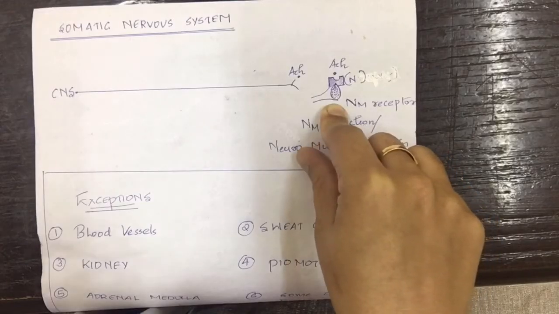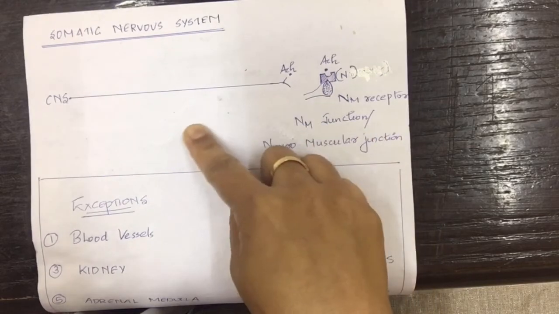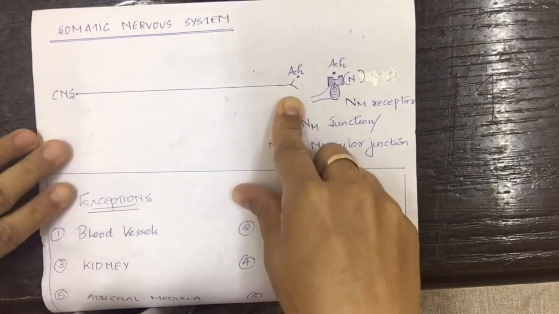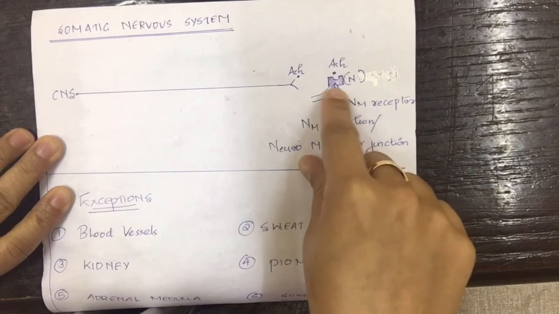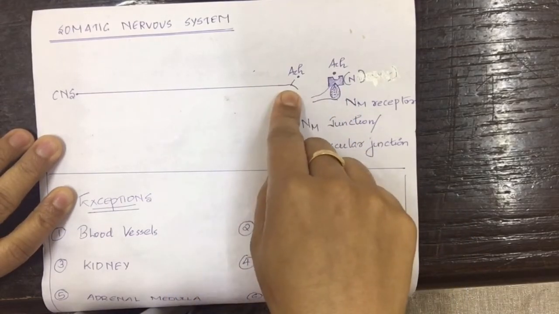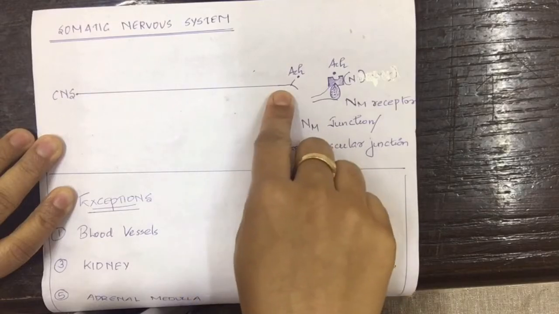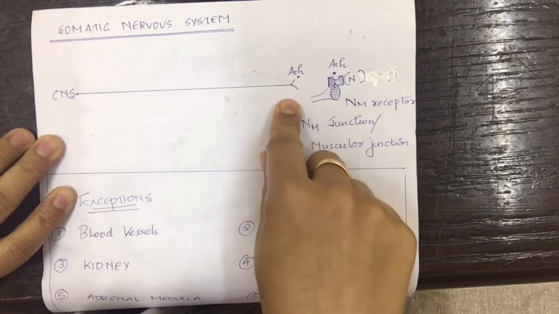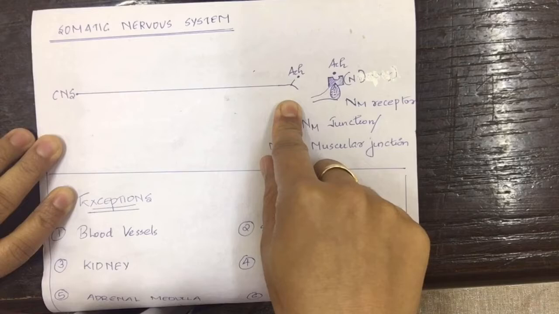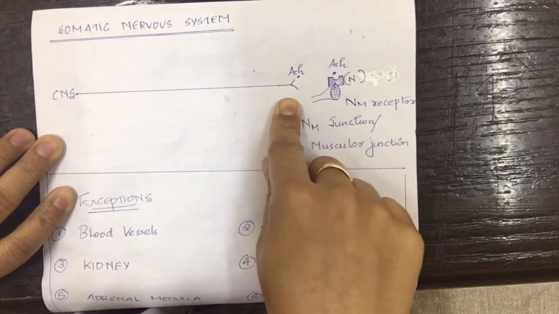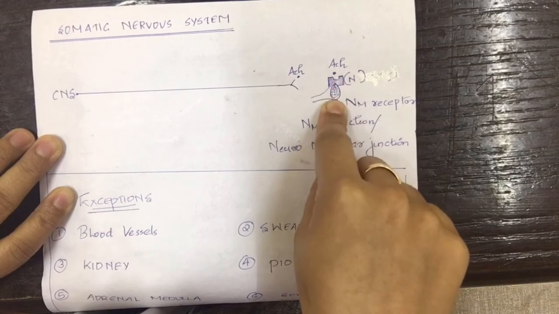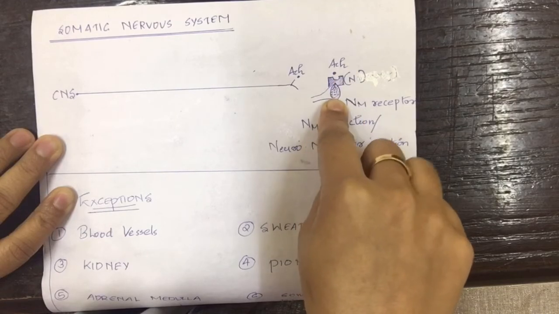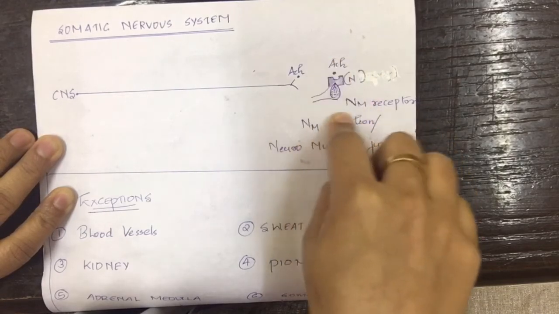In the somatic nervous system, the neurons extend from the central nervous system to our voluntary organ, that is skeletal muscle, through a single neuron chain. And in the nerve terminal, the neurotransmitter acetylcholine is released, and the released acetylcholine binds to the nicotinic receptor located on the skeletal muscles, which finally helps in the movement of skeletal muscles.